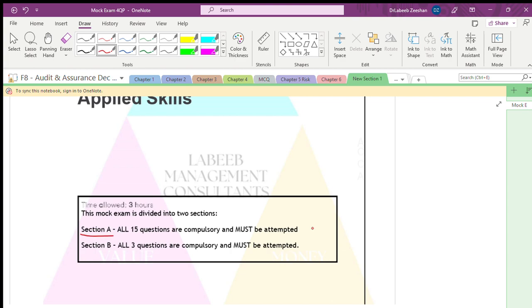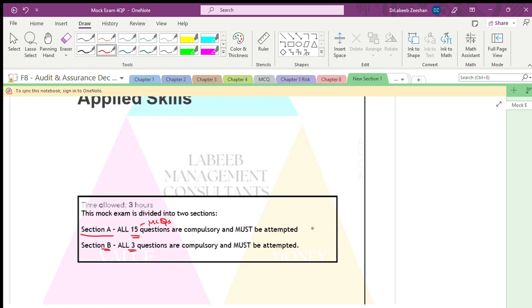You will have two sections, Section A and Section B. Section B will have 15 MCQs with scenario-based questions, and these will be 3 questions. We'll cover Section B at a later stage, in the next video.